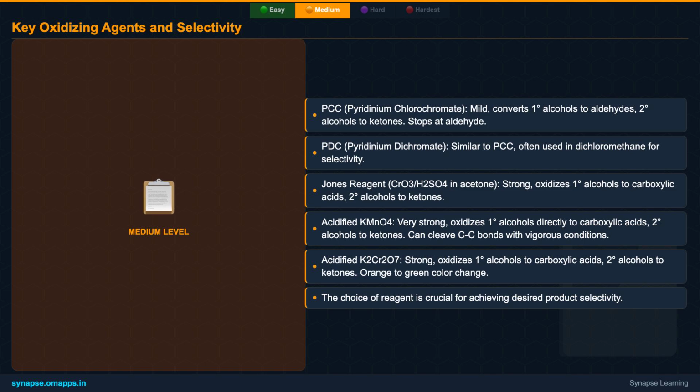The critical lesson here is that choosing the right reagent is not arbitrary, it's a deliberate decision based on the desired product and the functional groups present in your molecule. This selectivity is a cornerstone of efficient organic synthesis.